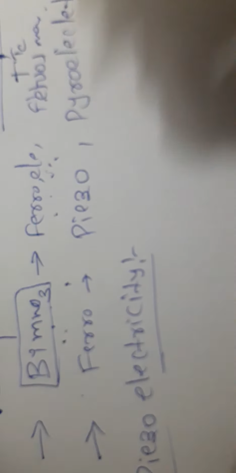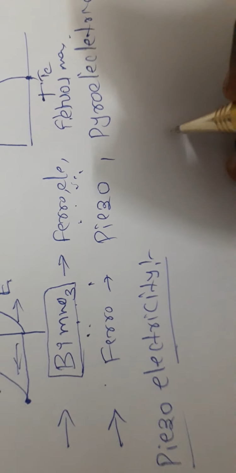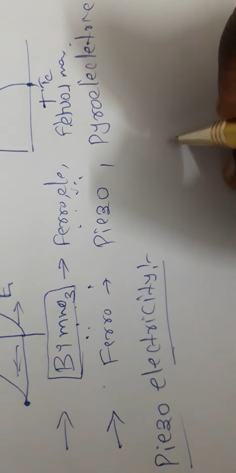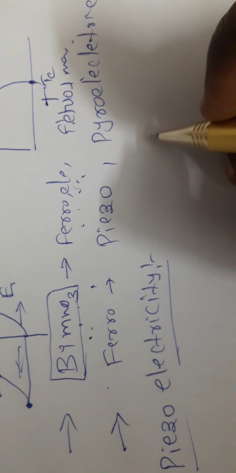Next one is piezoelectricity. Piezoelectricity is also called pressure electricity. When we apply mechanical stress, electricity is produced, meaning the material gets polarized. That electricity is nothing but piezoelectricity. For example, we generally use lighters at home.